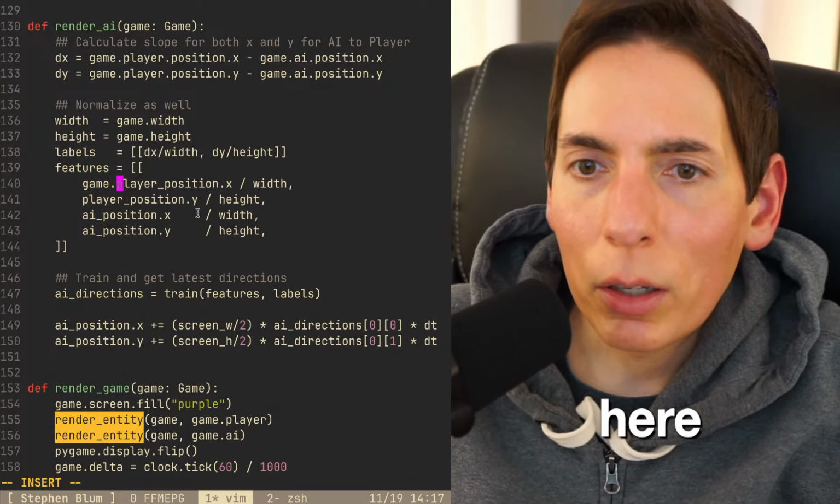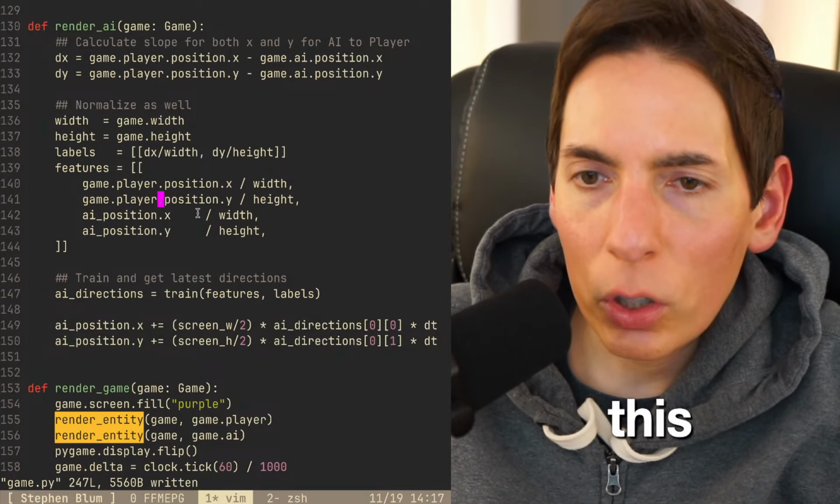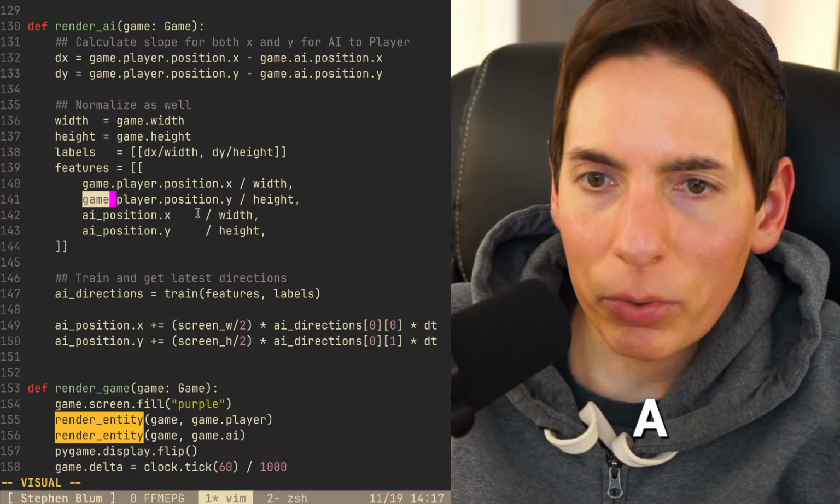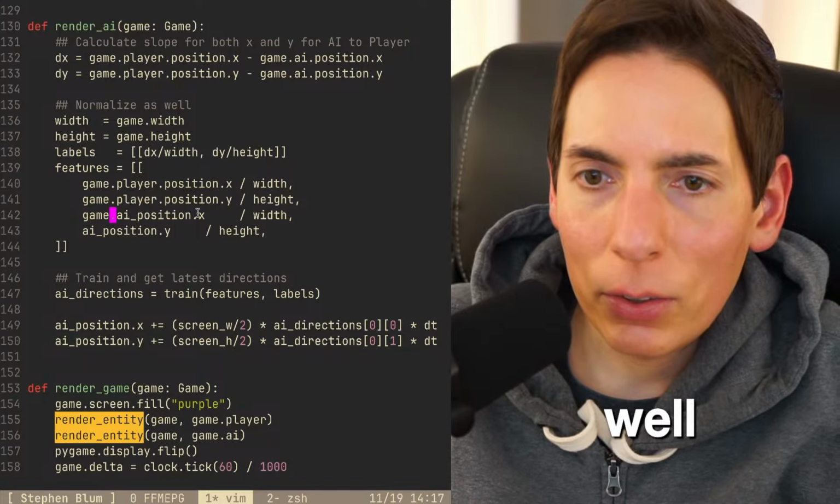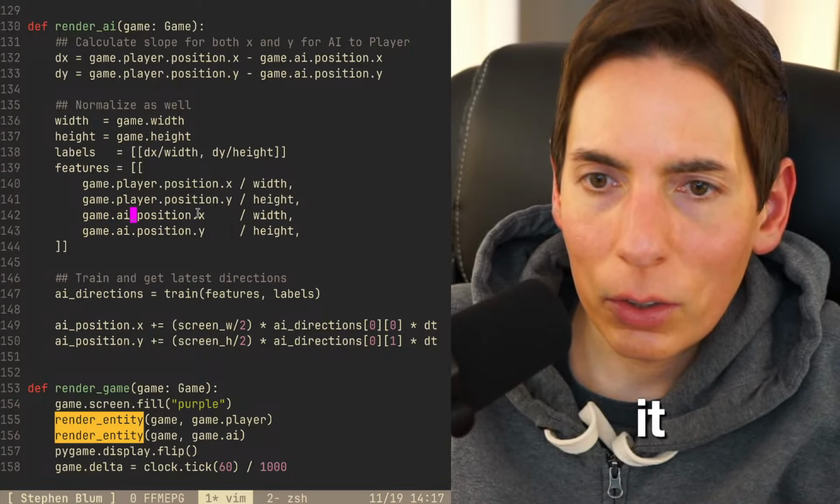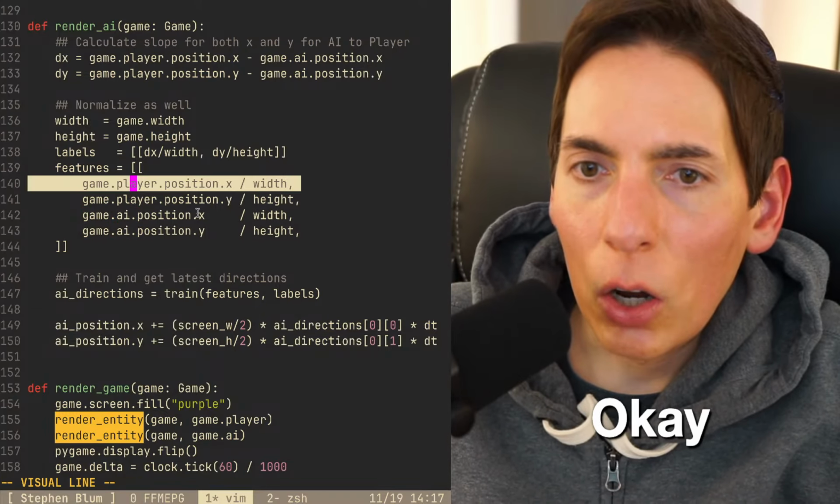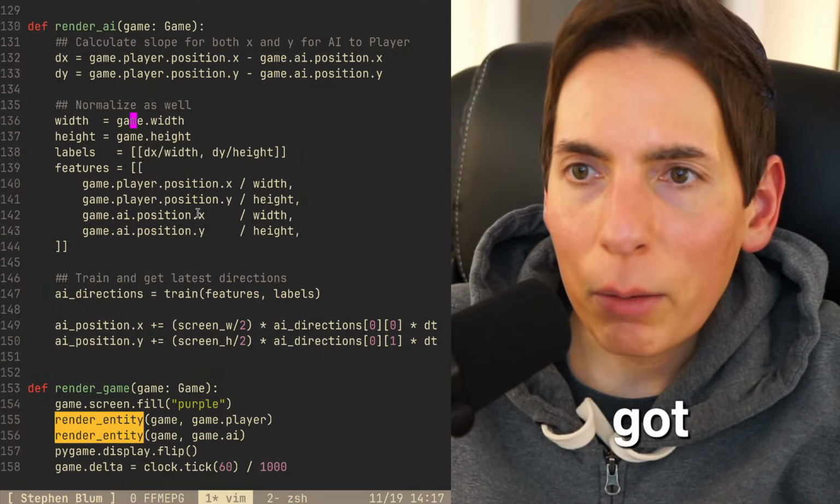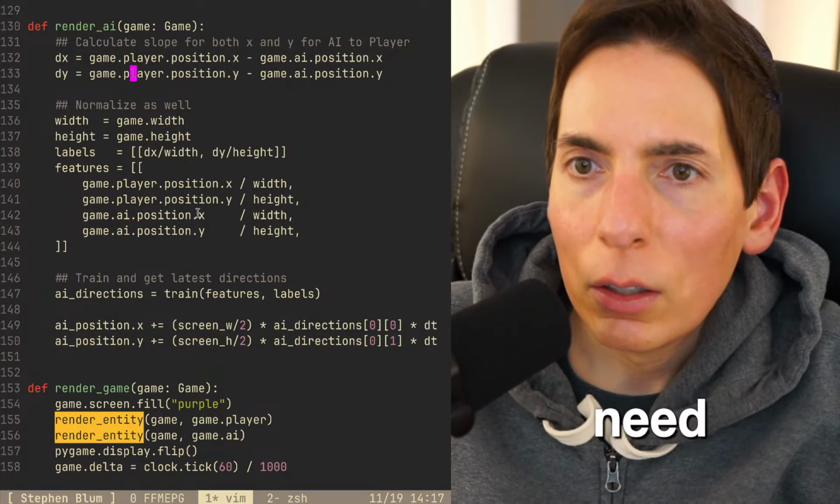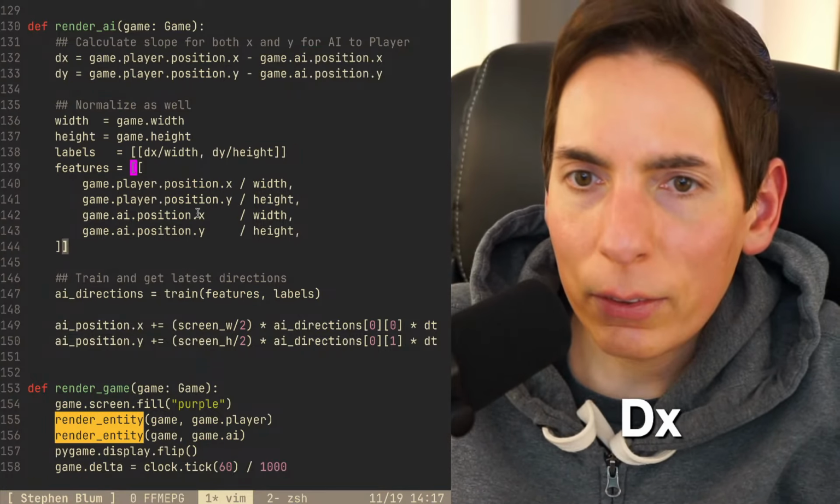Game.player.position. Excellent. Right, like this. Looking good. Oh, and the same for the AI. Same for the AI here as well. Paste that. Paste it. Dot. Okay. All right. So now we've got it. I believe this is everything we need: DX, width, height, labels, features.